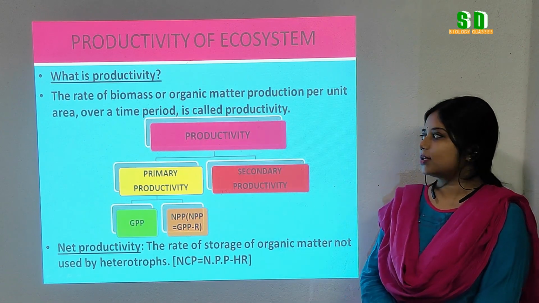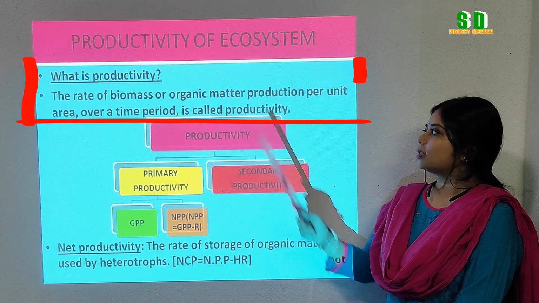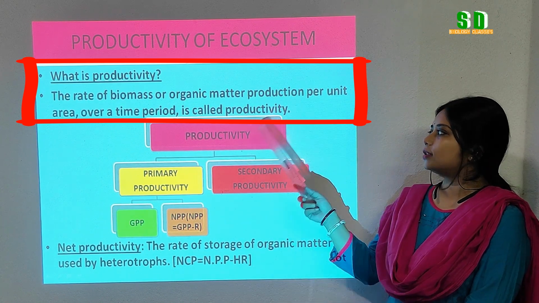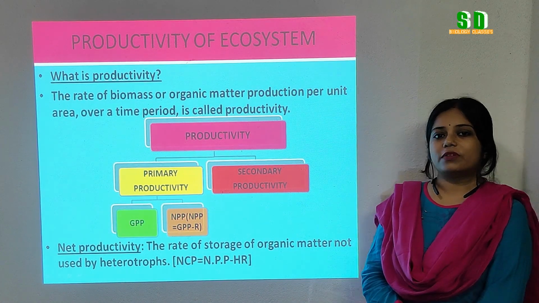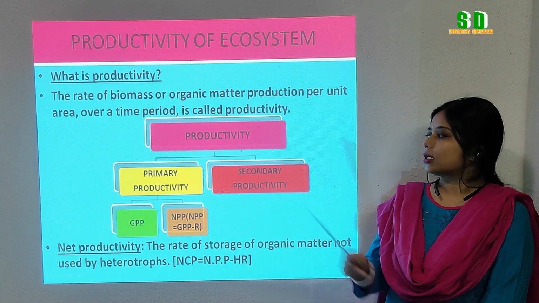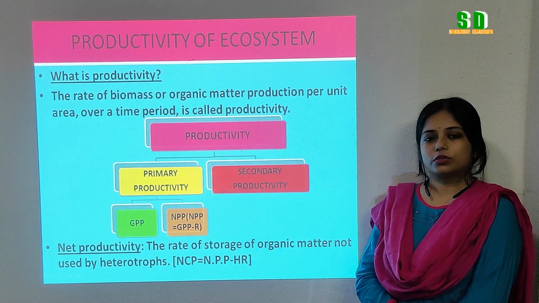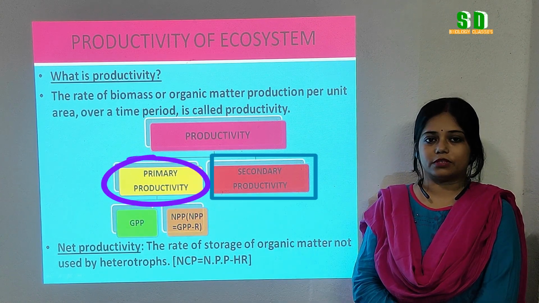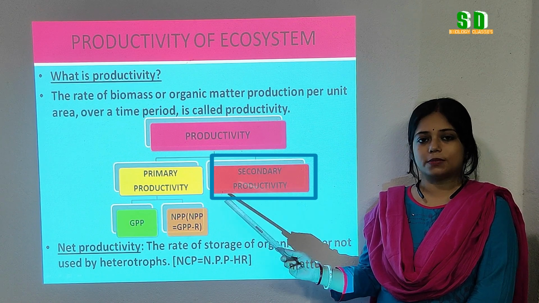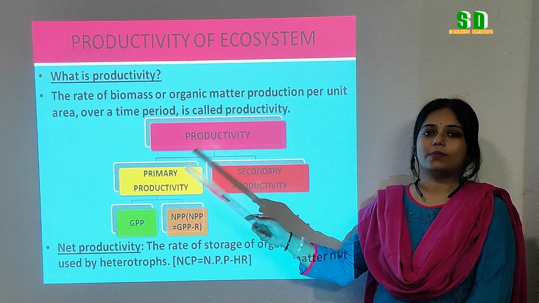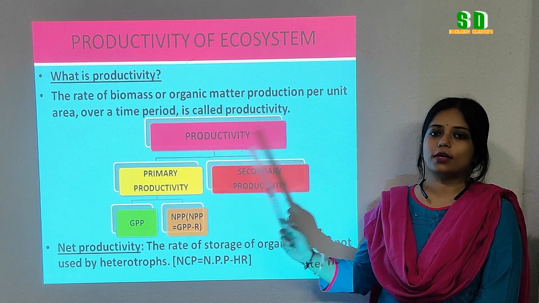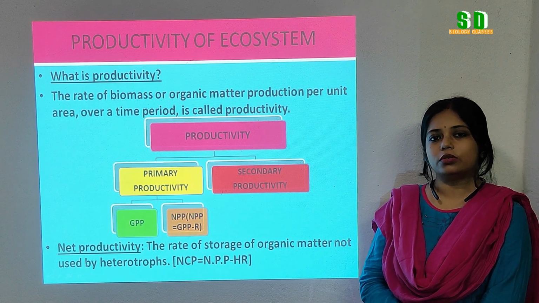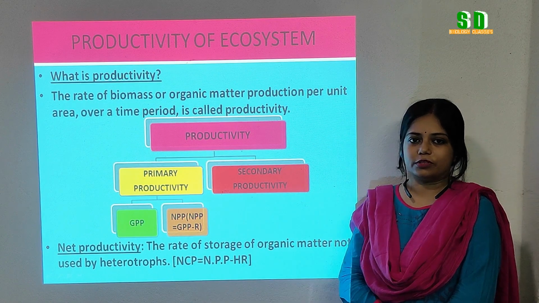What is productivity? The rate of biomass or organic matter production per unit area over a time period is called productivity. Productivity can be categorized into two main groups. What are those? Primary productivity and secondary productivity. This classification is based on the type of organisms that produce the biomass or the organic matter. So first of all, we will know about the primary productivity.